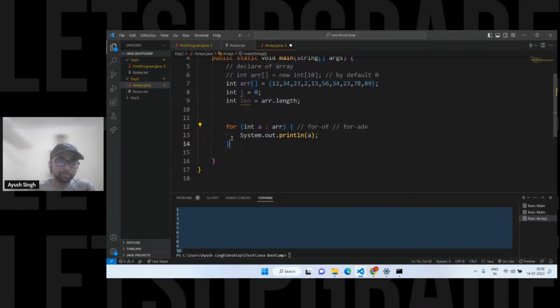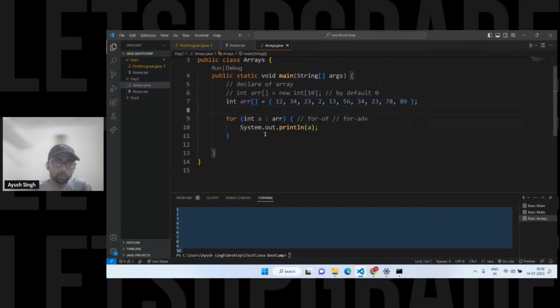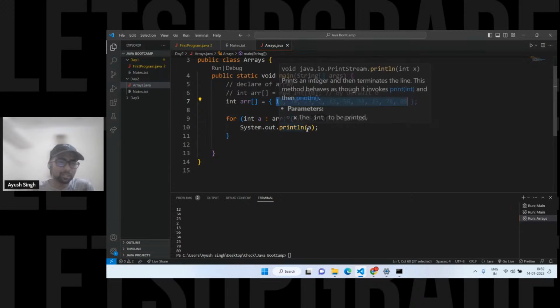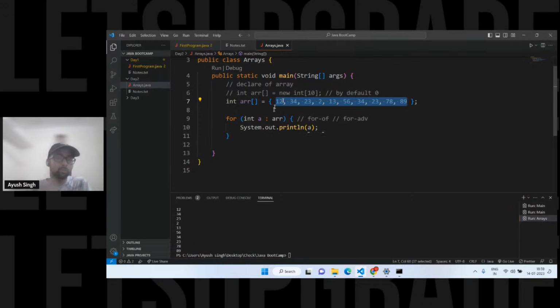Let's suppose I have this array and I remove all these things. Again, if I run the code, we have this array, and here we have the same variable name. I'll just click on run. You'll see 12, 34 and all those things, one by one. So we don't have to use the indexes. We want only the elements from left to right, so you can use for of loop. Just for printing or using the elements, this is the better option. We don't have to write indexes, and the index out of bound condition will also not occur, so that's handled automatically.